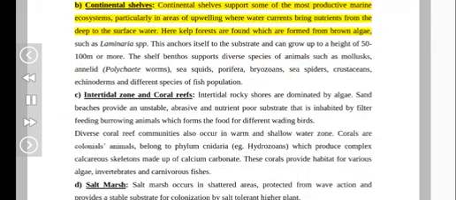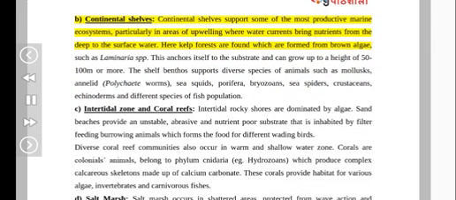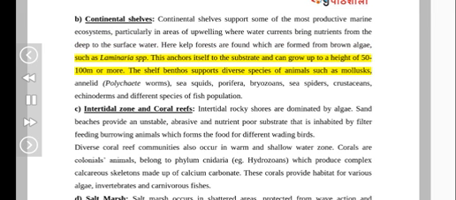B. Continental shelves. Continental shelves support some of the most productive marine ecosystems, particularly in areas of upwelling where water currents bring nutrients from the deep to the surface water. Here kelp forests are found which are formed from brown algae, such as Laminaria spp. This anchors itself to the substrate and can grow up to a height of 50 to 100 m or more. The shelf benthos supports diverse species of animals such as mollusks, annelid polychaete worms, sea squirts, porifera, bryozoans, sea spiders, crustaceans, echinoderms and different species of fish population.